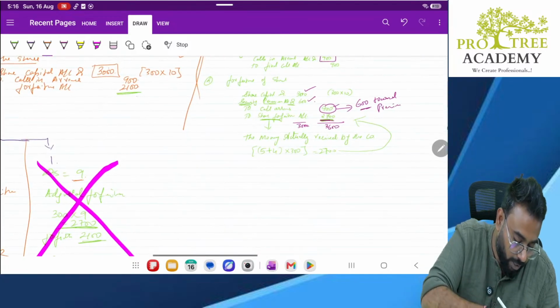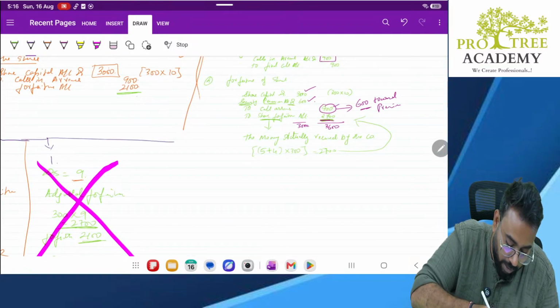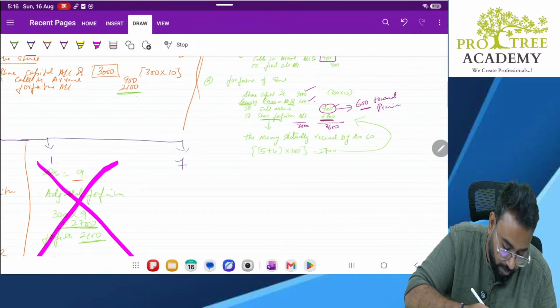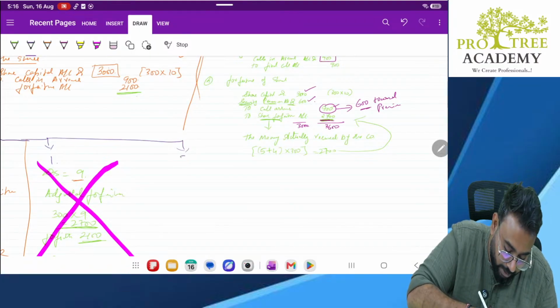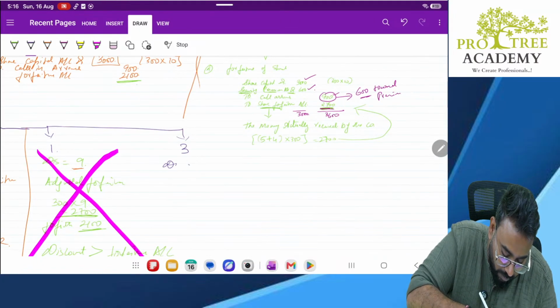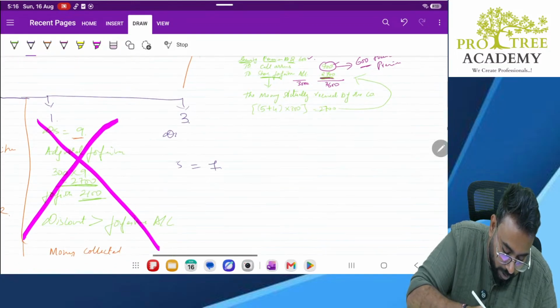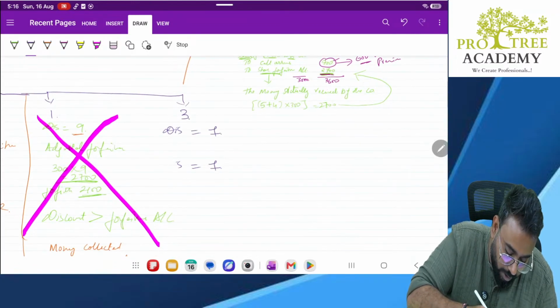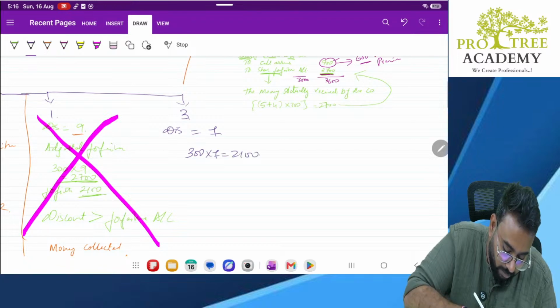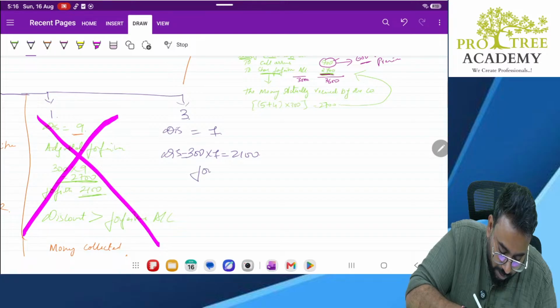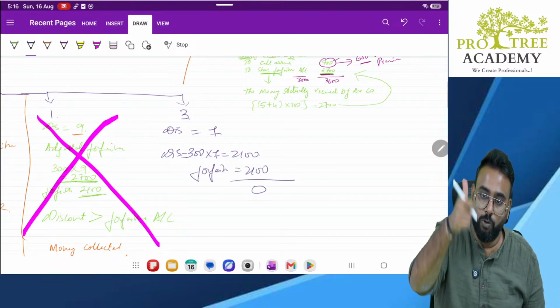Yes. So if you want me to continue and give one more example, sir, what happens if I issue at 3? If I issue it at 3, okay, fine. What is the discount? The discount is 7. So total discount is 300 into 7, 2100 discount. Forfeiture balance 2100. So what remains? Nothing. You can give the discount.